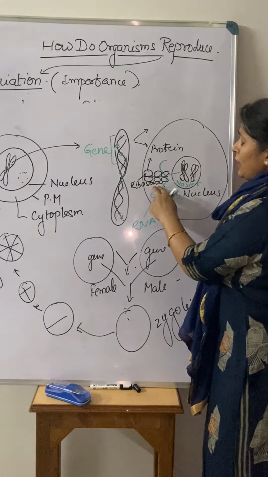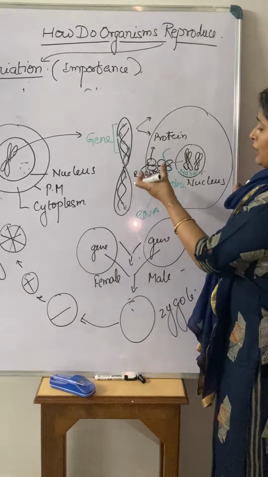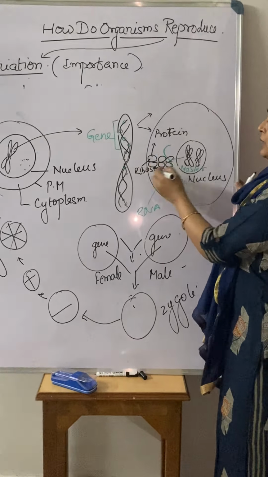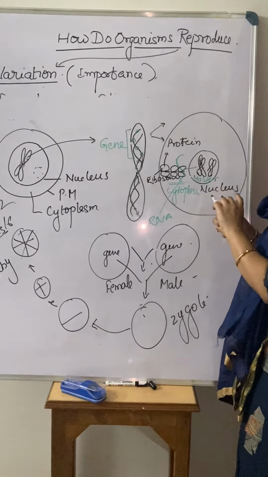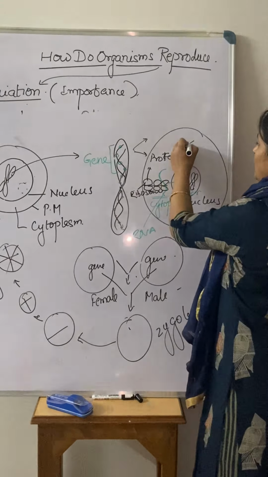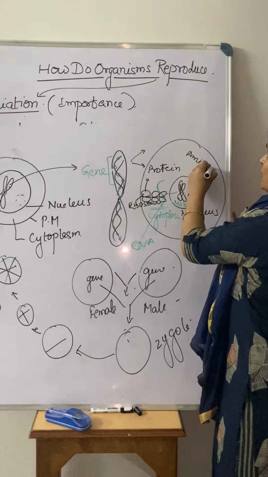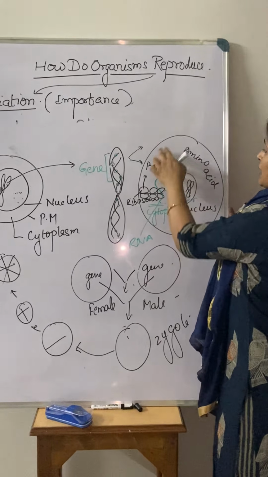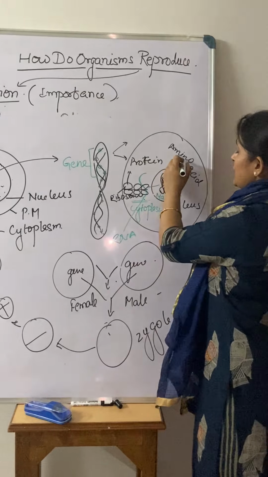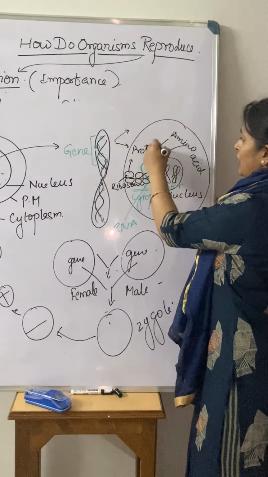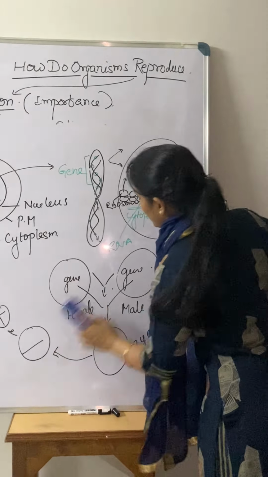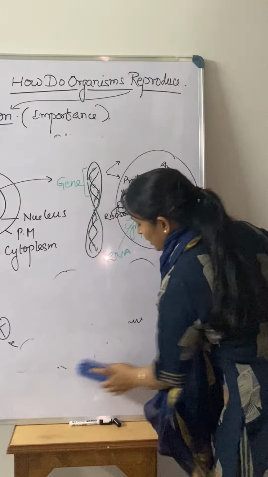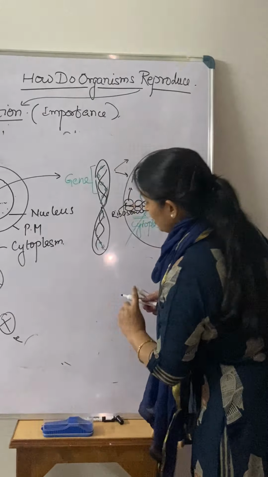RNA makes a template, and over that template there is an attachment of different amino acids. Maybe these things are complicated, but amino acids are present in the cytoplasm of the cell, and these amino acids one by one attach to the ribosomes.